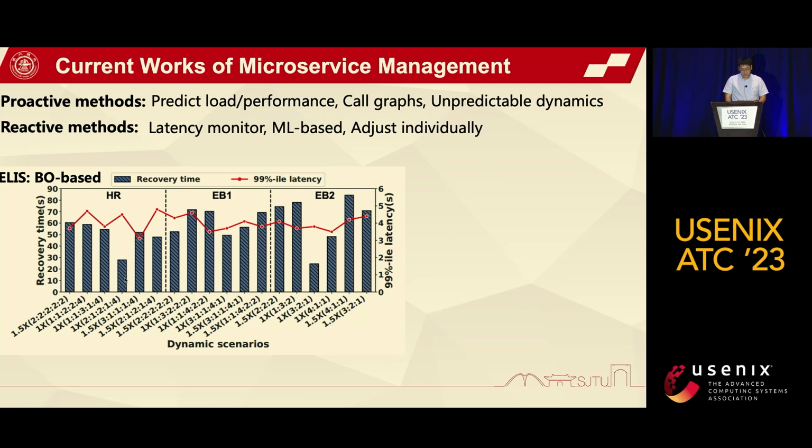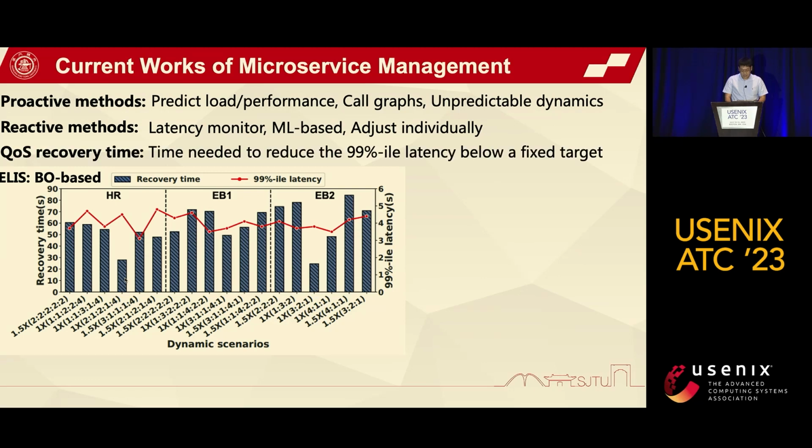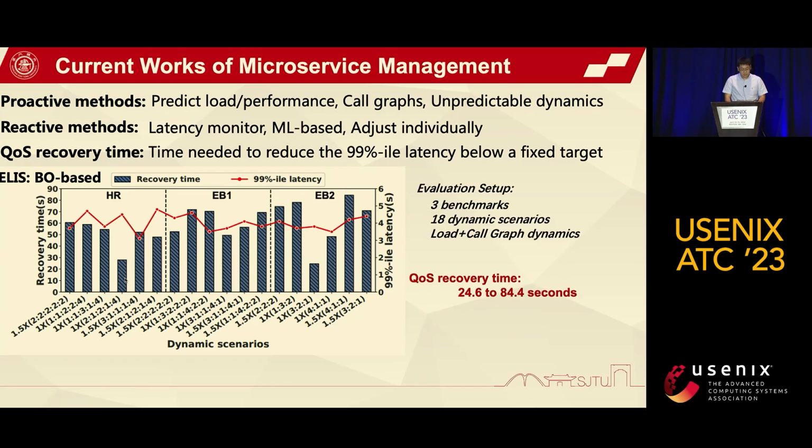So we use ADIS as a representative reactive method to investigate its QoS recovery time under microservice dynamics. ADIS uses spatial optimization to tune resource allocation. The QoS recovery time is the time needed to reduce the 99th percentile latency to be below a fixed latency target after microservice dynamics happen. We use the 3 benchmarks with 18 load and call graph dynamic cases. The QoS recovery time ranges from 24.6 to 84.4 seconds. Therefore, both types of dynamics result in long QoS recovery time.